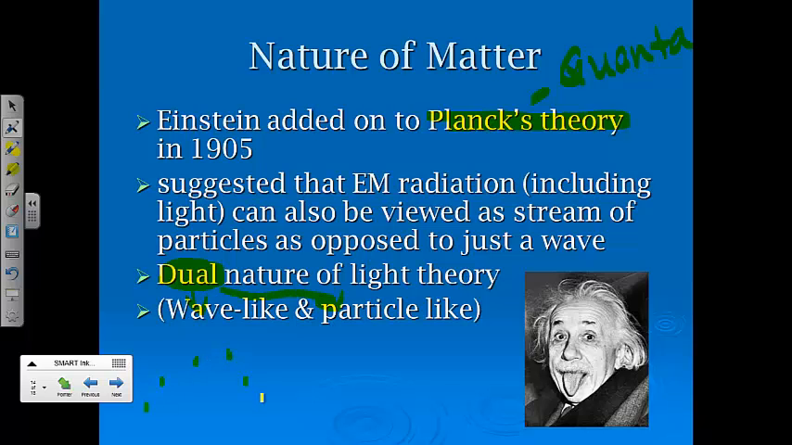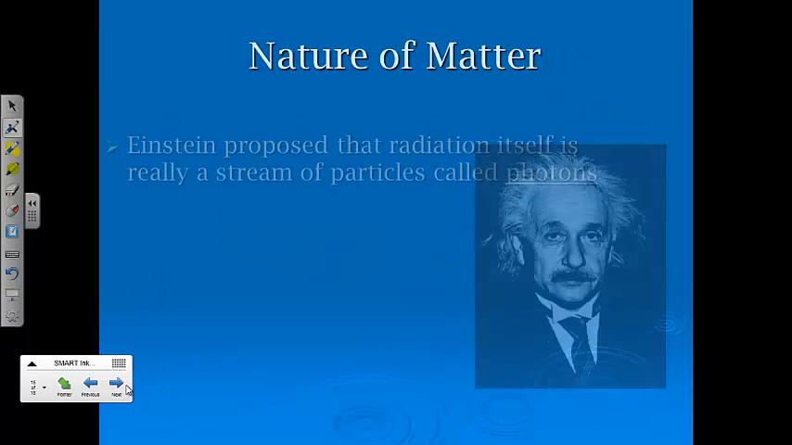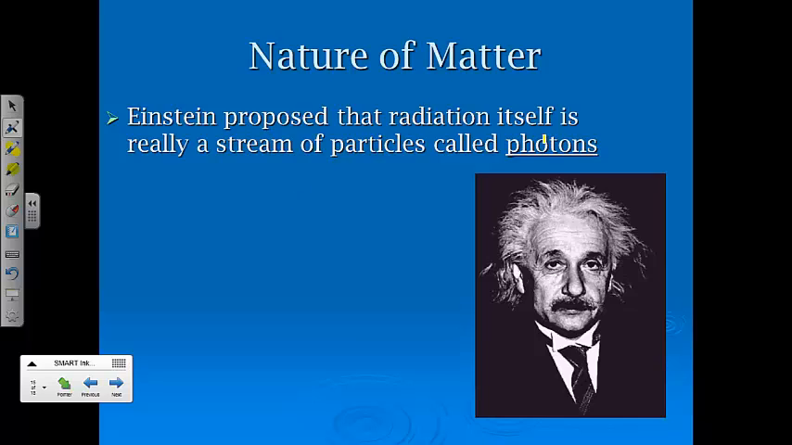And you saw me do this last year, but if you think of it, this would be our wave shape, but you can also think of it as a stream of particles traveling like a wave. That's all Einstein was getting after, that sometimes we have to look at light like a wave, sometimes we have to look at it like a particle, depending on what we're looking at. Okay, so Einstein proposed that radiation itself is really a stream of particles called photons.